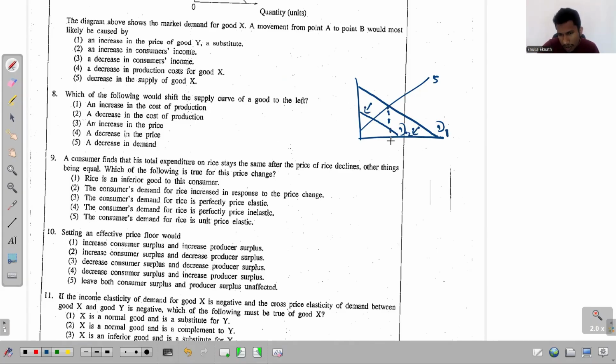Earlier, the producers were supplying this much of a quantity, but now the quantity supplied decreases. But what happens to the supply curve? It remains the same, but the quantity supplied decreases. This won't shift the supply curve, and that's why this is wrong. What's the only answer? The first one.